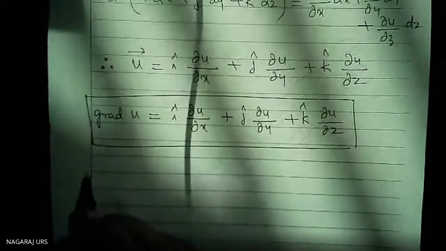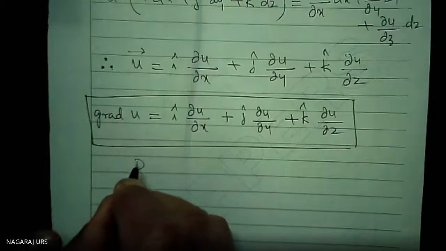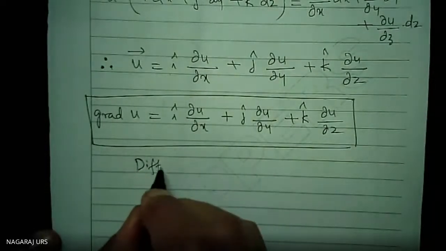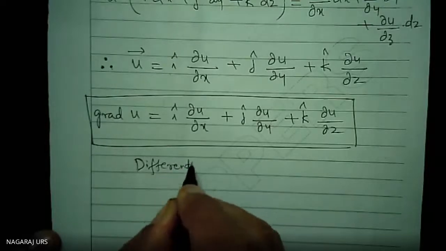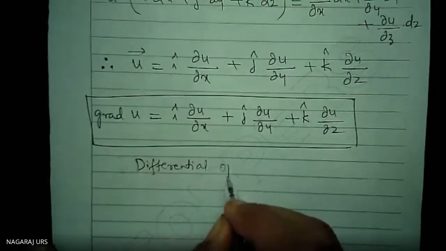Now today's portion that I have to take up is the differential operator.